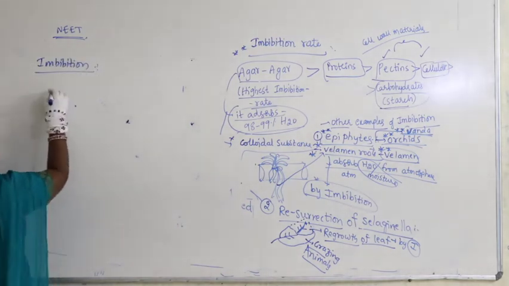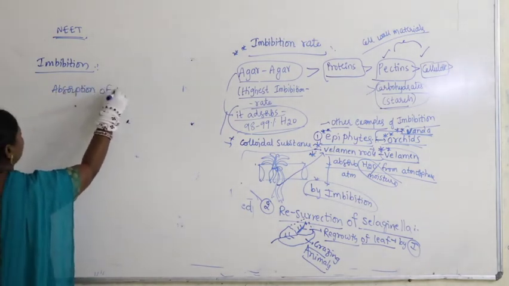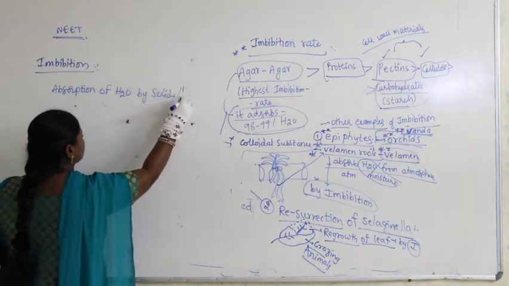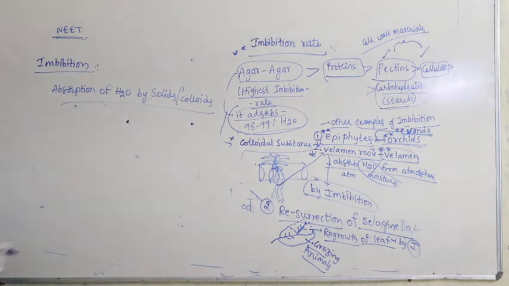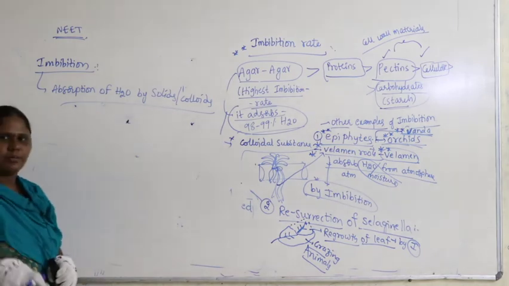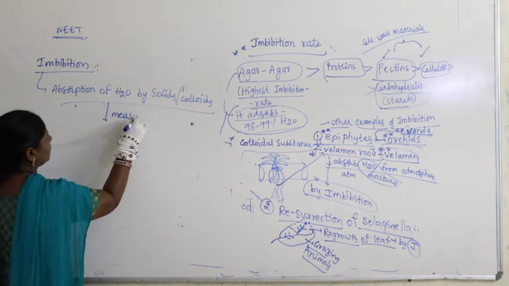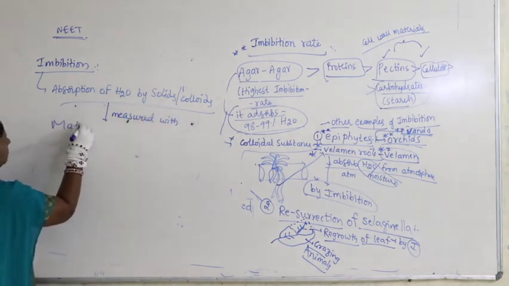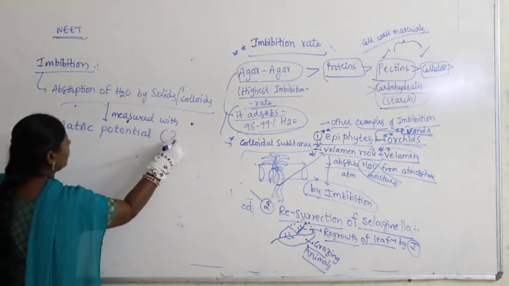Absorption of water by solids or colloids is called imbibition. What is the definition we learned? Absorption of water by solids and colloids is called imbibition. This can be measured with matric potential, that is nothing but psi m.